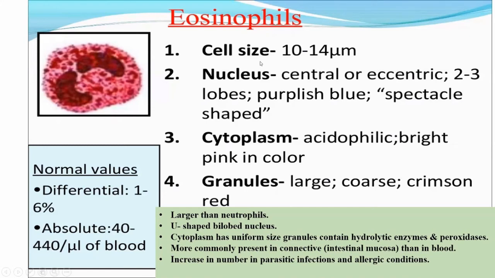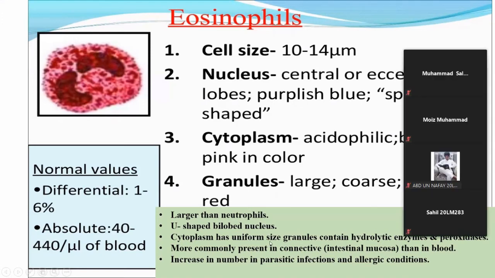The nucleus can be central or eccentric. There are basically two lobes, but there can be more than two. They appear U-shaped, purplish blue, spectacle shape. The cytoplasm has eosinophilic granules, which are uniform in size and again contain hydrolytic enzymes.